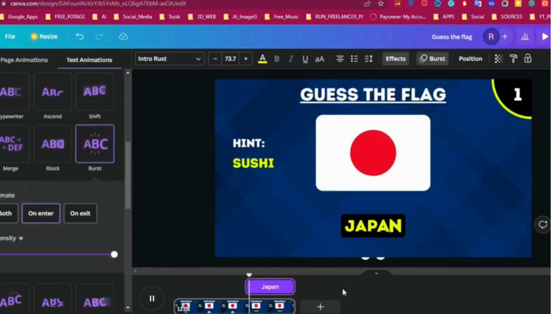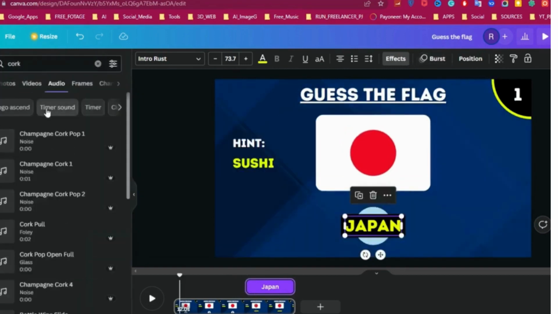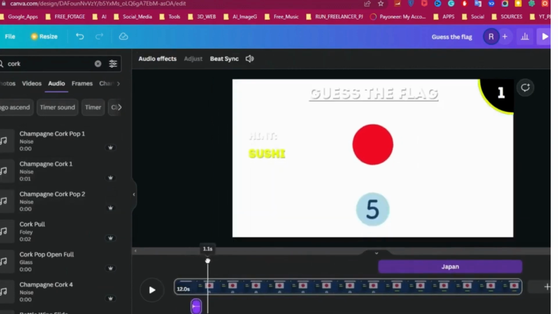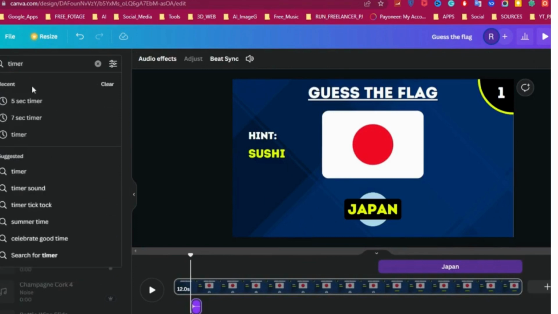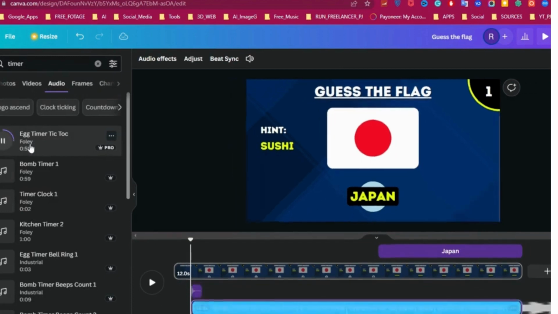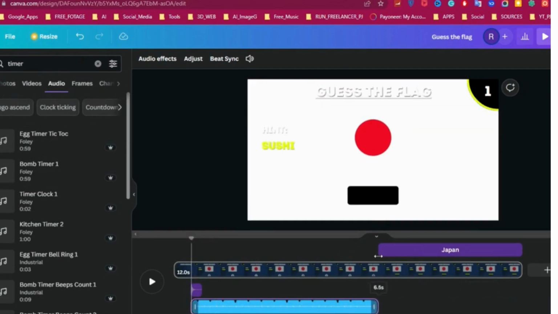The next step is to add some sound effects. So you can go to the Element tab and search for cork, then switch to the Audio tab to find the sound. Drag the playhead on the timeline to 0.5 seconds where the flag appears. Now search for a timer sound and select Egg Timer. I need to reduce the length of this sound, so I'm going to drag the playhead to 7.2 seconds where the timer stops and drag the end handle to there.